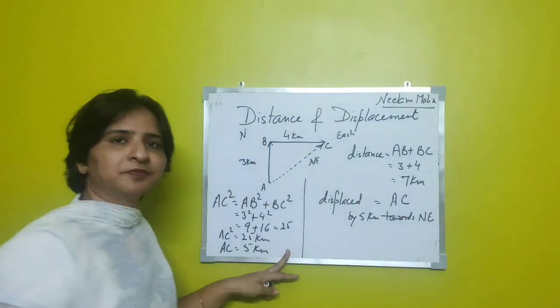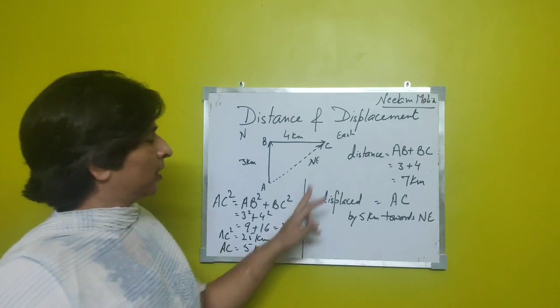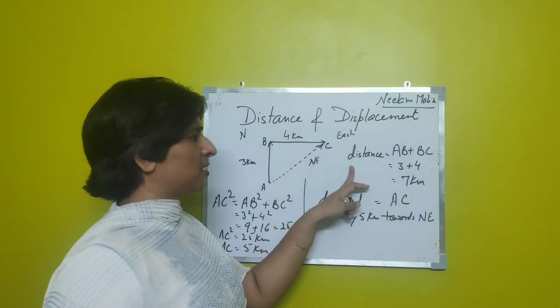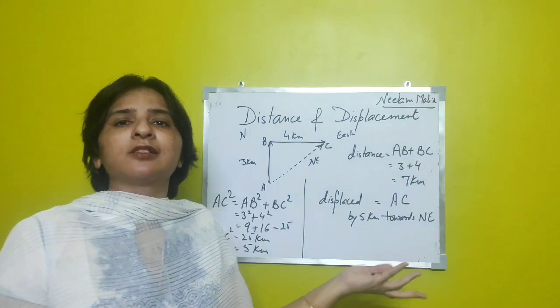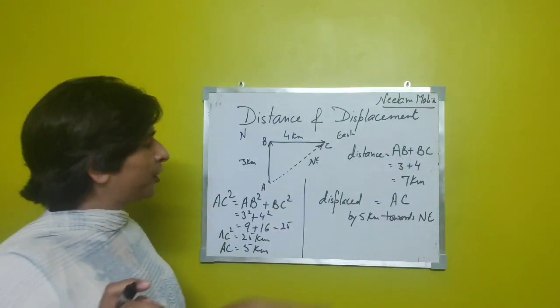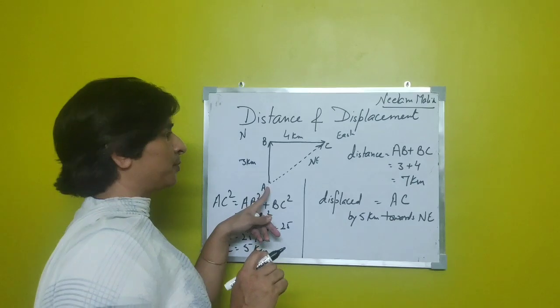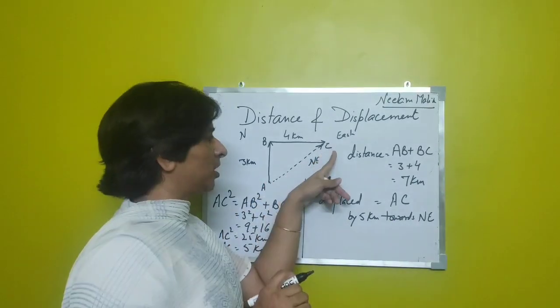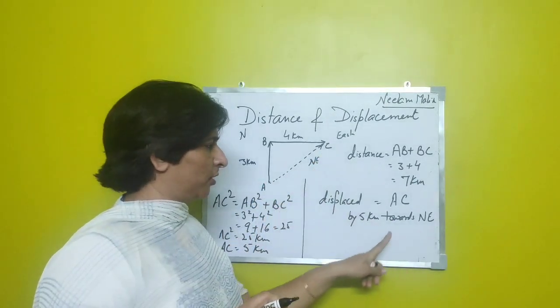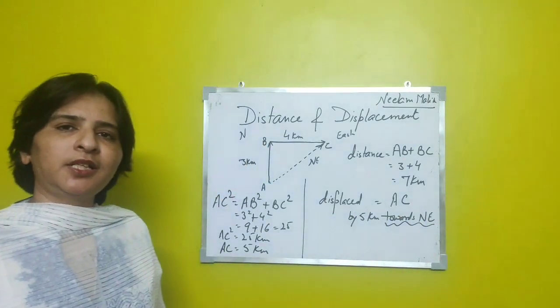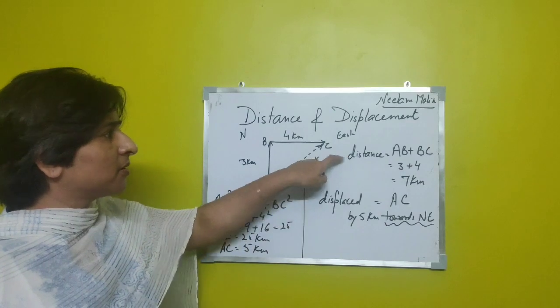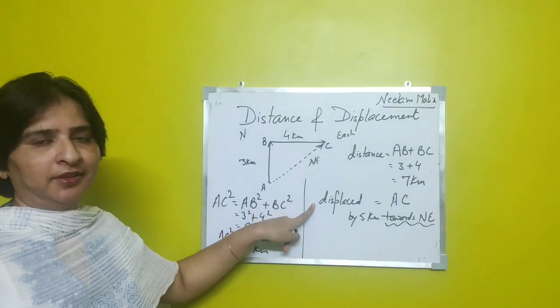So he can say the car is displaced by 5 kilometer towards northeast, right? Observe, when he is talking about the distance covered, it is 7 kilometer. He is not talking about in which direction the distance is covered. But the moment we talk about the car being displaced from A to C towards northeast, we need to write this direction. So this is how these two terms seem different.